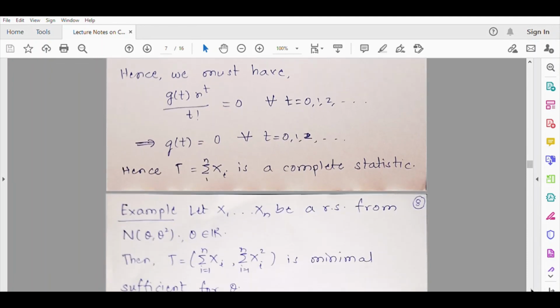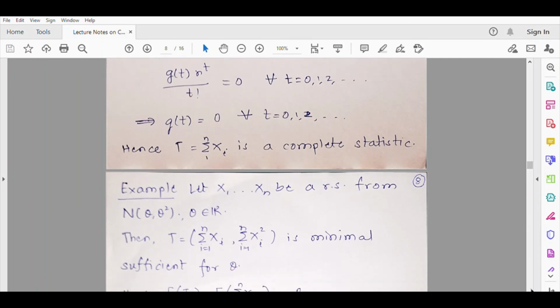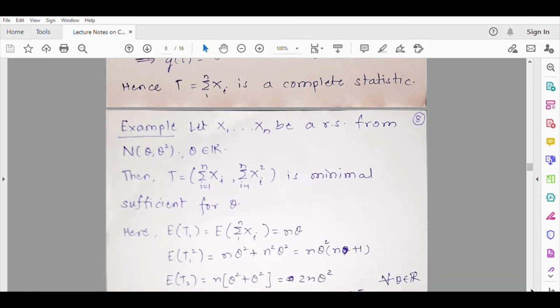In the same manner, I have discussed completeness of this minimal sufficient statistic. So we are dealing with normal theta, theta square. So summation Xi square is minimal sufficient for theta. So now is it going to be a complete sufficient statistic? I was a bit doubtful here. Why was I a bit doubtful? Because this normal theta, theta square does not belong to the exponential family. Does it? You try to answer this question. Right now I am unable to recall the exact answer, but I was a bit doubtful.